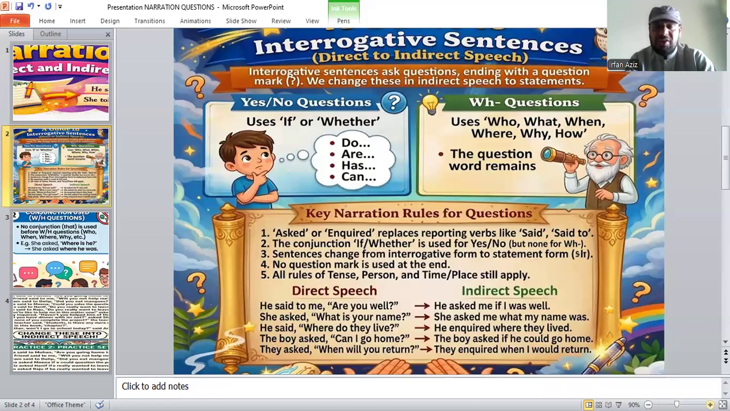The boy asked, "Can I go home?" The boy asked if he could go home. It is the first type, starting with the helping verb. And then they asked, "When will you return?" It is again the second type. They inquired when I would return.